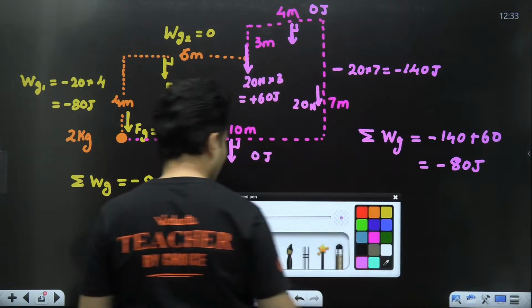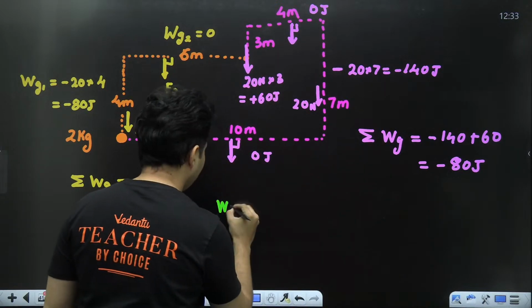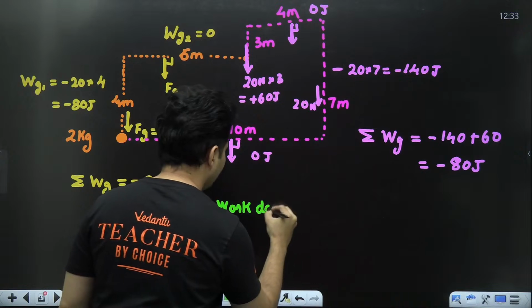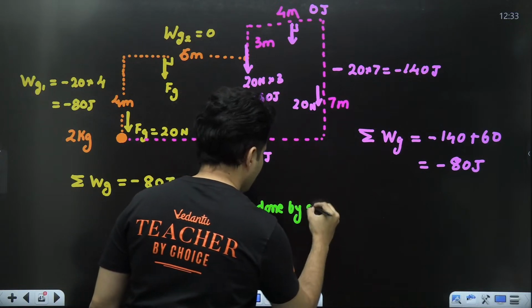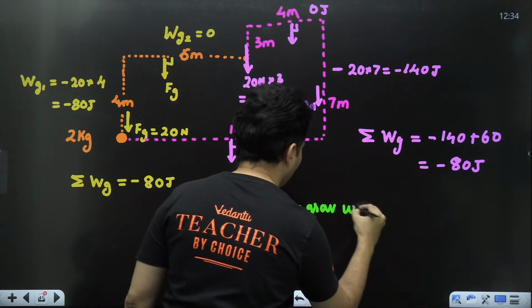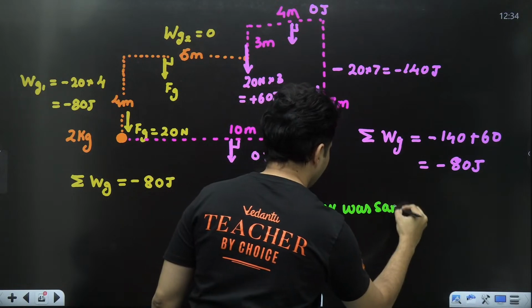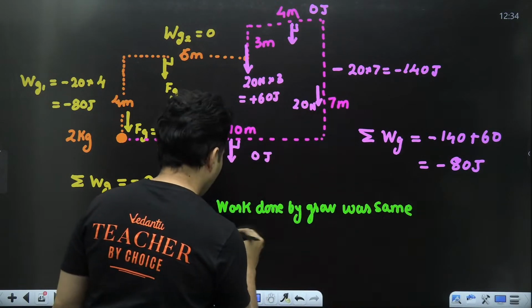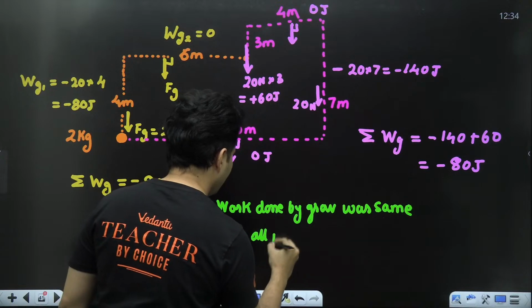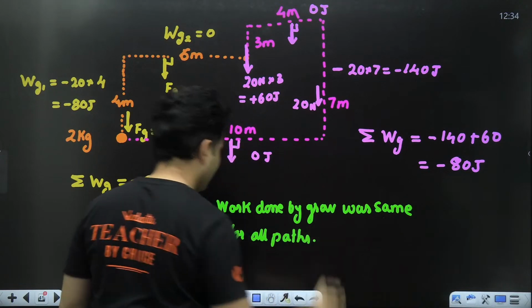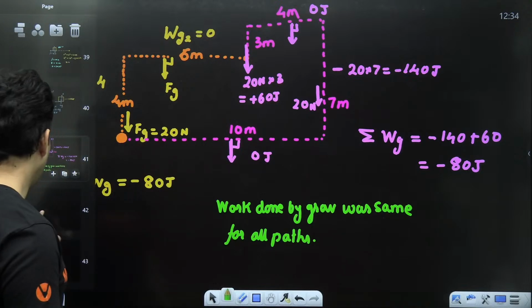So here we saw that the work done by gravity was same for all the paths.